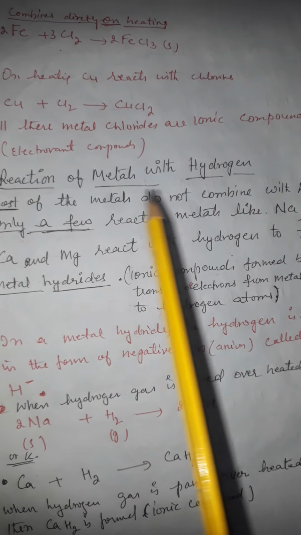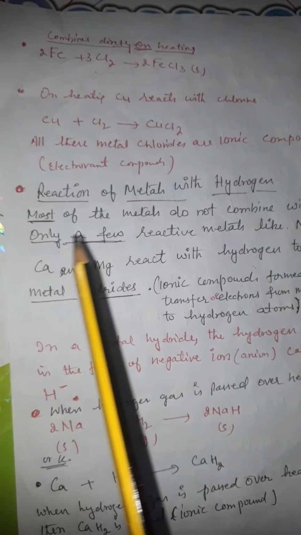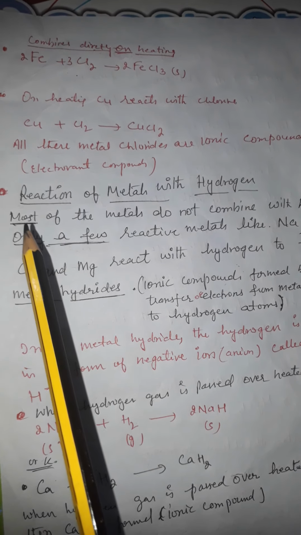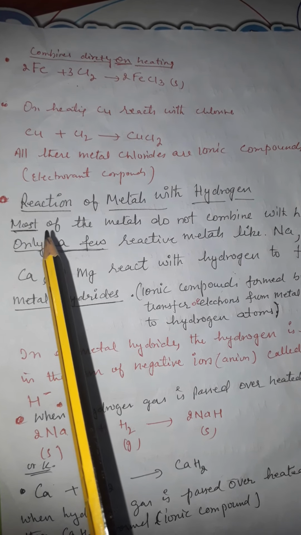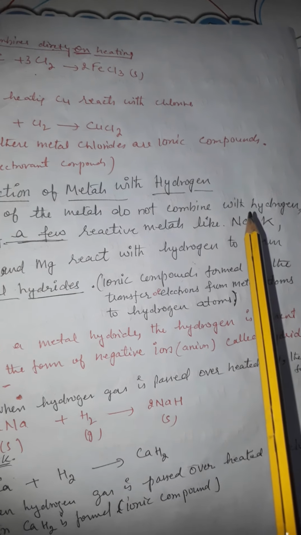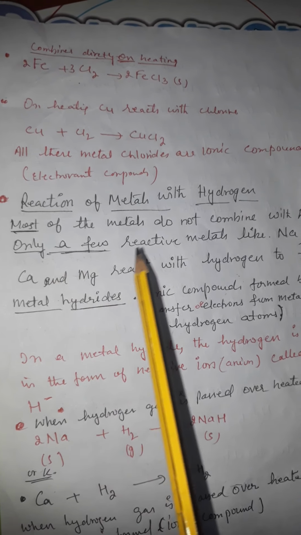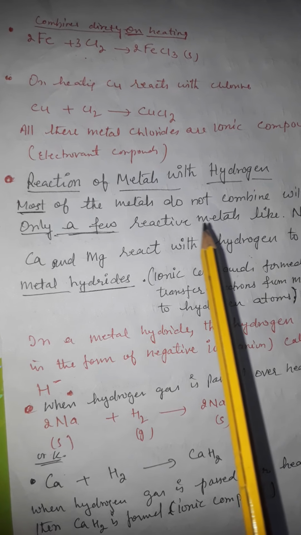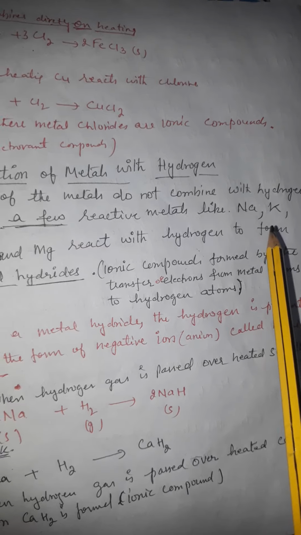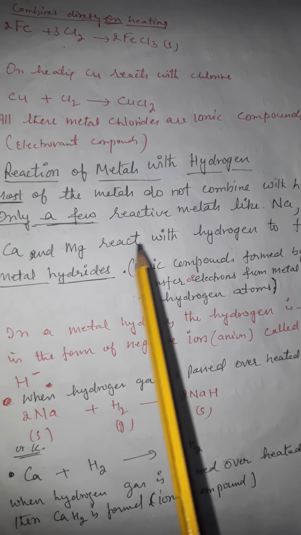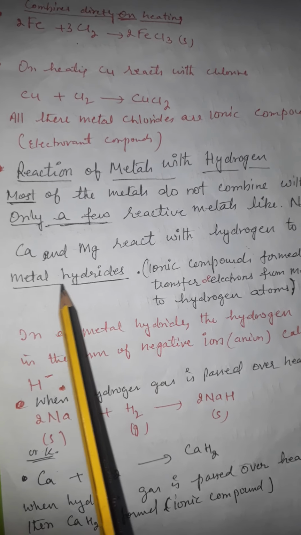Next, reaction of metals with hydrogen. So this is also important. Most of the metals, most means, ध्यान से सुनो इसको, most means maximum of the metals do not combine with hydrogen, but only a few reactive metals. कौन सी? Few reactive metals like sodium, potassium, calcium, magnesium react with hydrogen to form metal hydrides.